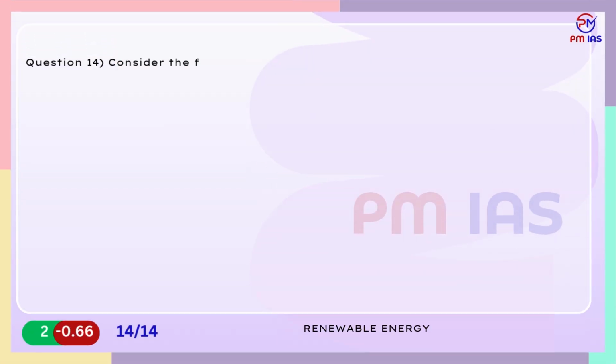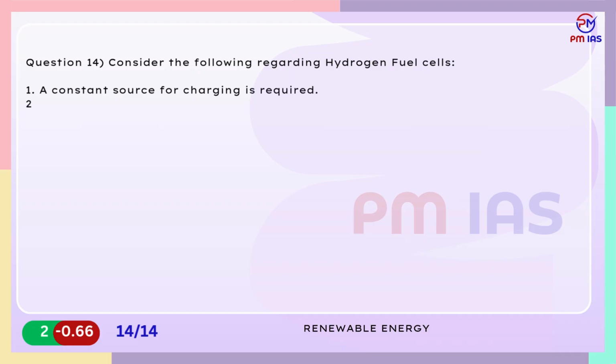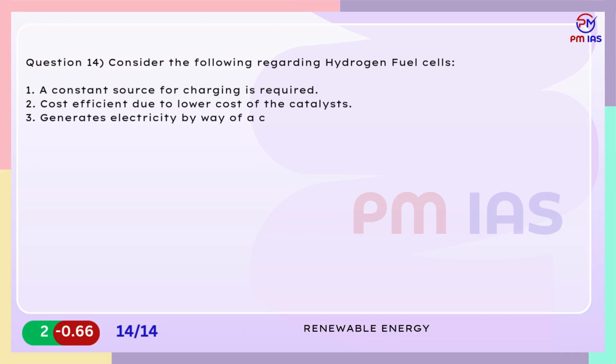Question 14. Consider the following regarding hydrogen fuel cells. 1. A constant source for charging is required. 2. Cost efficient due to lower cost of the catalysts. 3. Generates electricity by way of a chemical reaction. Which of the statements given above are incorrect?